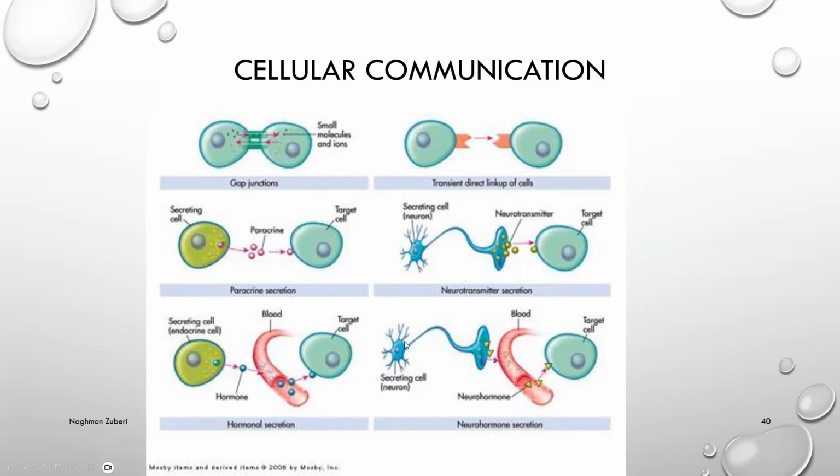Over here, again, we have the neurohormonal system. The neuron is producing a hormone which is being transported to the target cell by the bloodstream and is affecting it over there.